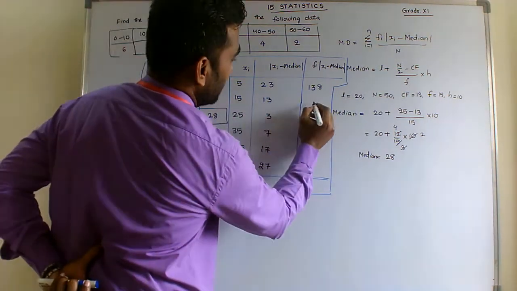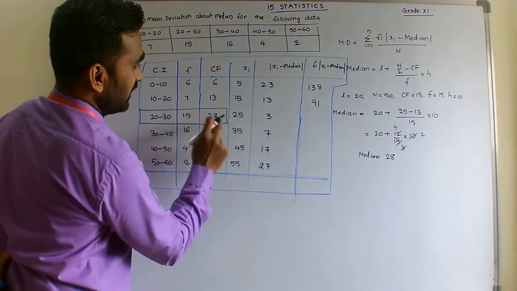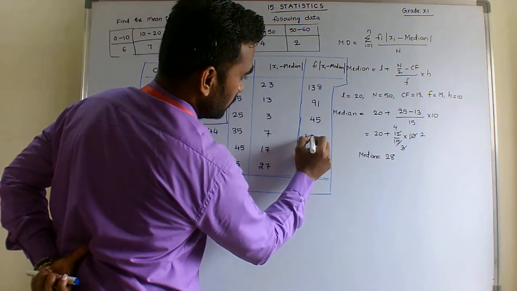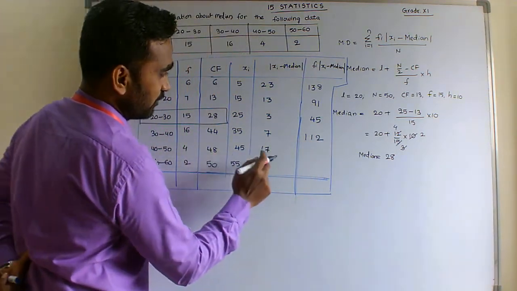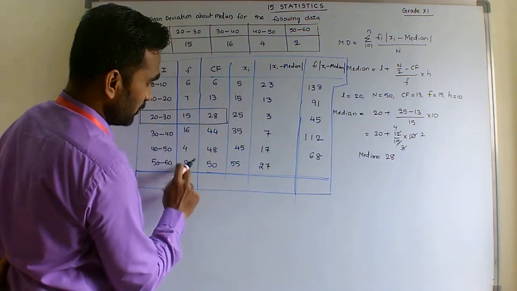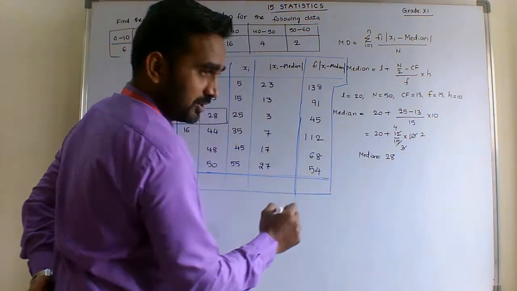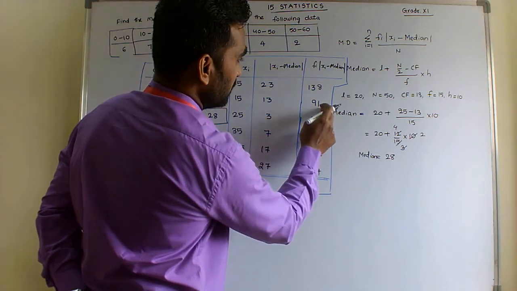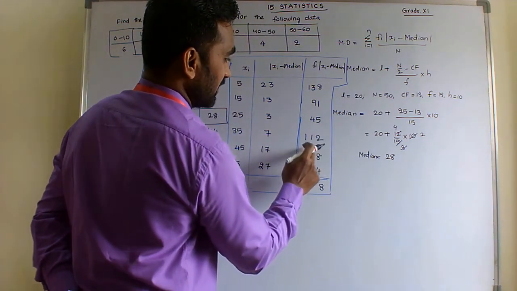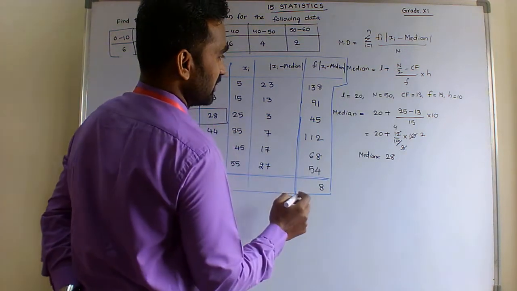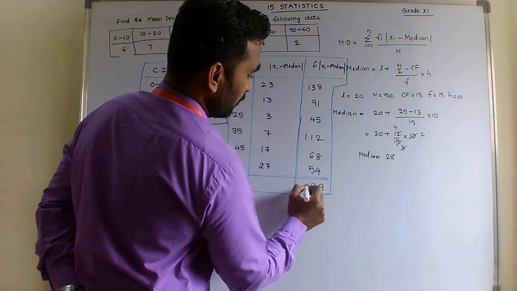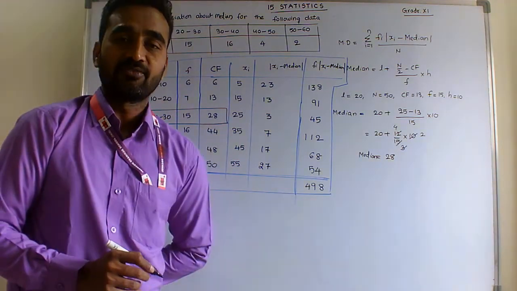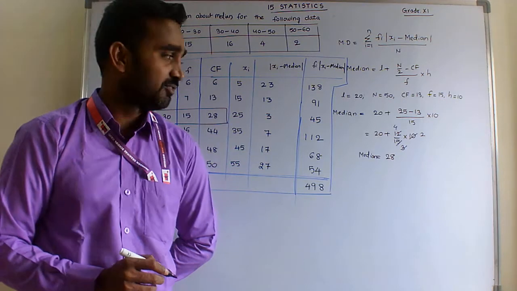Next, 7 into 13 is 91, 15 into 3 is 45, 16 into 7 is 112, 17 into 4 is 68, and 2 into 27 is 54. Done. Now the sum of the last column.